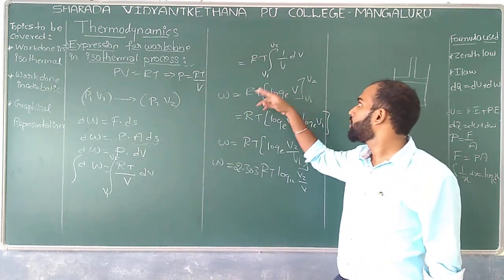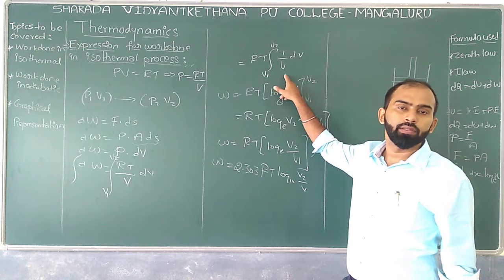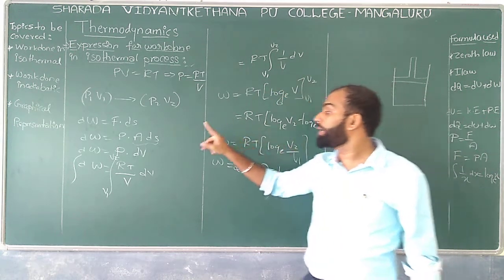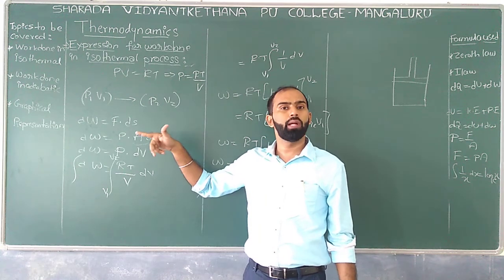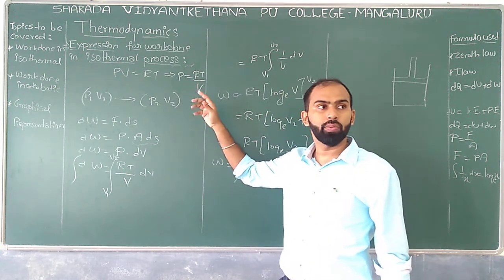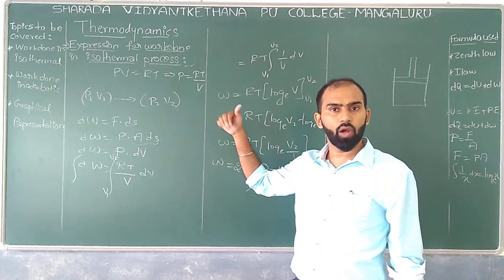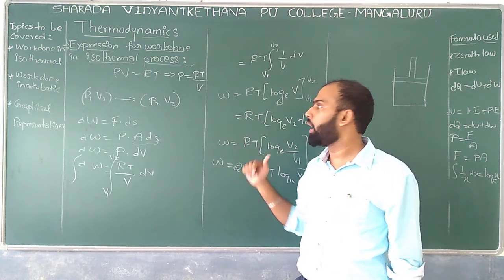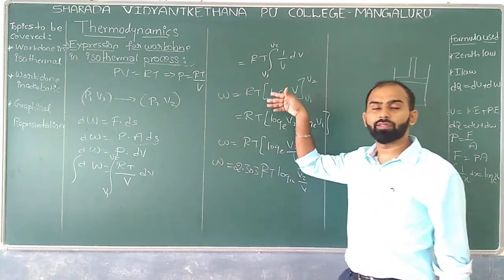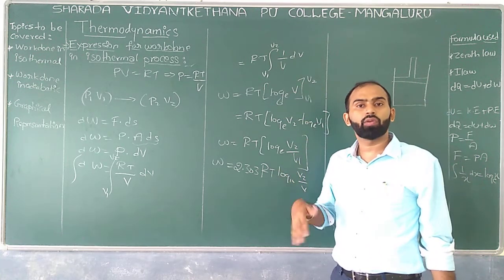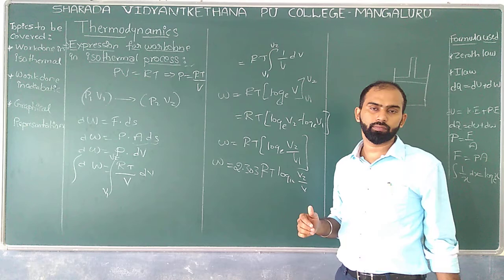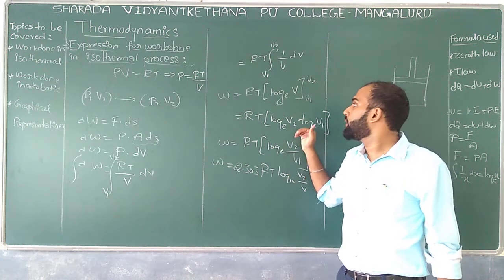Now, what have we done over here? Since R and T, because why is T constant here? Because it is an isothermal process. In an isothermal process, we can have temperature as a constant value. Are you getting? Well, so if you take R outside the integration, 1 by V represents what? Log to the base e into V.